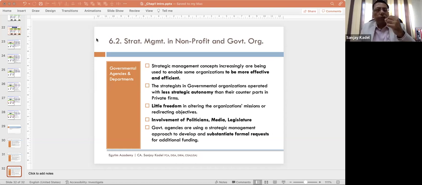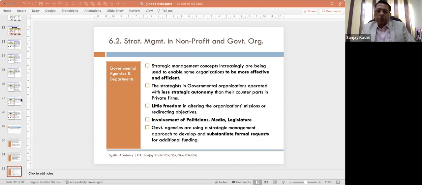So this concludes chapter number 2, dynamics of competitive strategy. Then we'll see chapter number 3, strategic management process. In this chapter we will see strategic planning, uncertainty, decision making, intent, various levels of intent, vision, mission, goals and objectives, then the model of strategic management. So let us start.